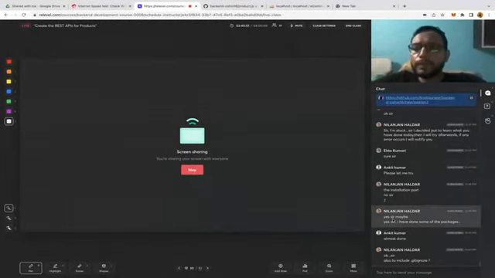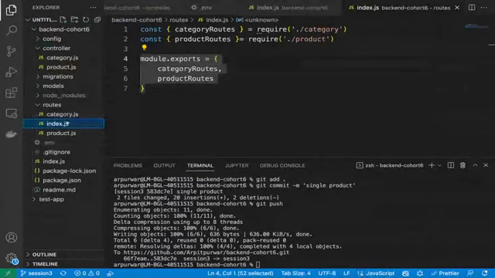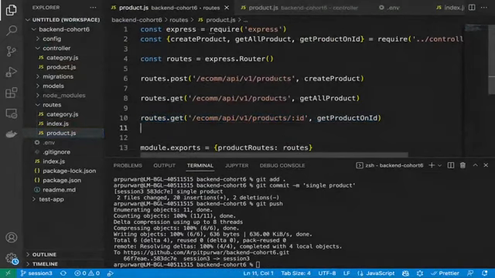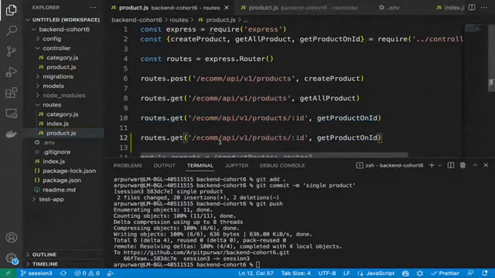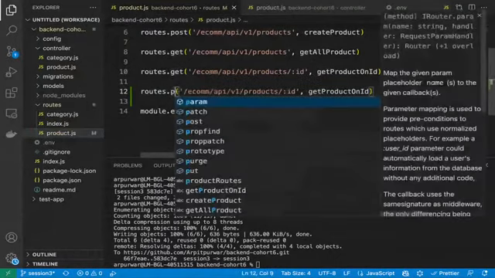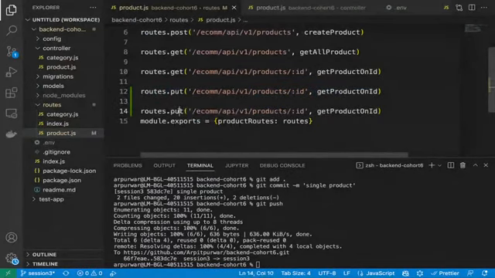Anyone done the delete and update one? Let me just create the APIs. I will not create the controller for you guys. I will just create the APIs. And then I will see. So yeah, for update it will be put, and then we will be having the delete also.